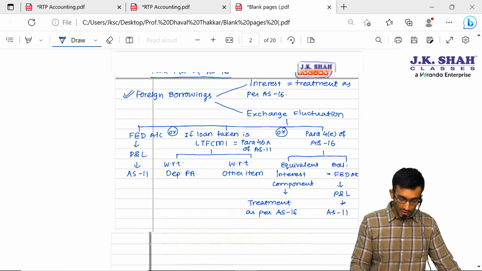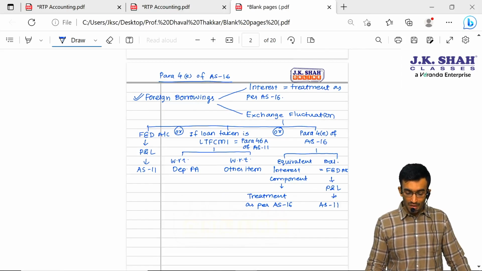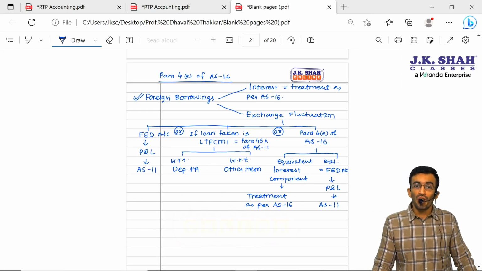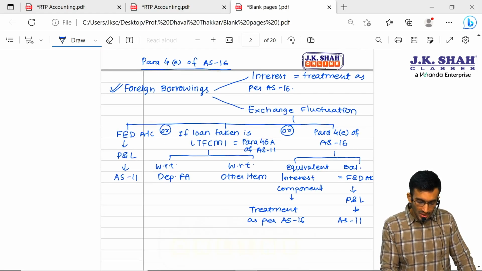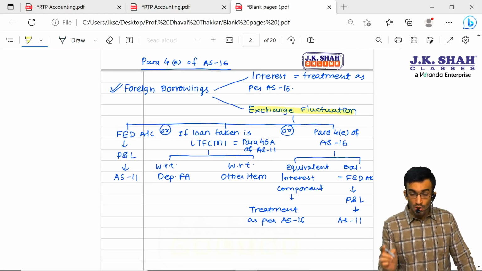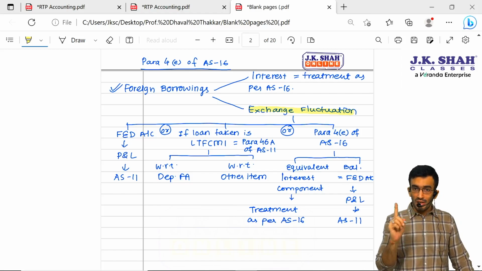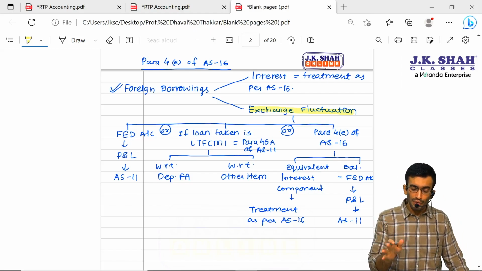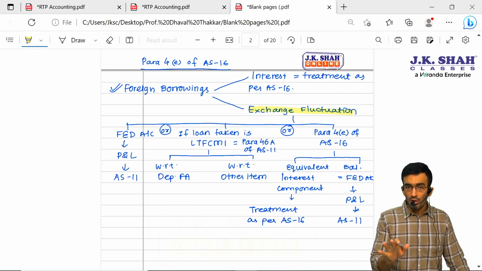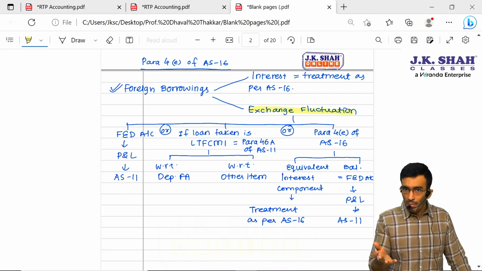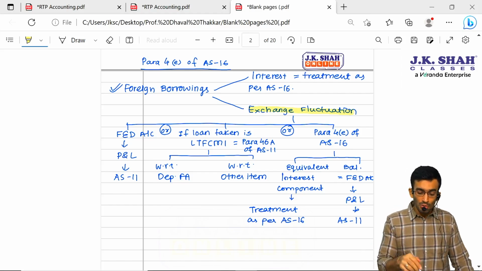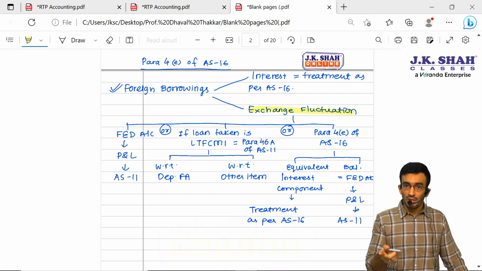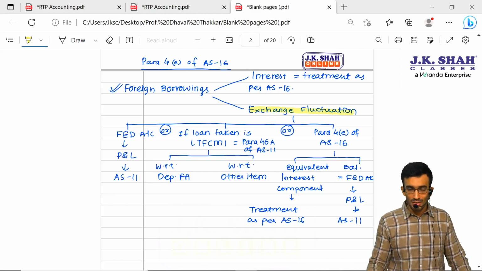Hope you are able to first of all understand the three options available in case of foreign borrowing. These three options are for this exchange fluctuation and not for interest. Sir, treatment of interest will be as per AS 16 only. It means this interest will be either capitalized or charged to P&L. For that, we need to check whether this foreign borrowing is for a qualifying asset or not. If it is for a qualifying asset, then the interest will be capitalized. If it is not for a qualifying asset, then it will be charged to P&L. Okay.